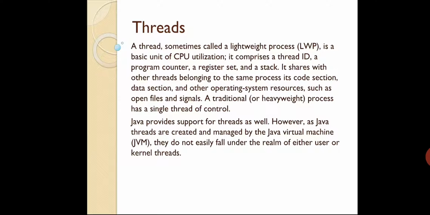In the same way, in the case of threads, there will be an ID. Then there will be a program counter, PC. So what is a program counter? In the previous video I said that it holds the next instruction which has to be executed, pointing to that particular thing. It is nothing but a counter, which keeps on incrementing or decrementing. Programmatically, it is a kind of variable, but in terms of hardware it can be a memory, a buffer, or a register, based on the architecture.